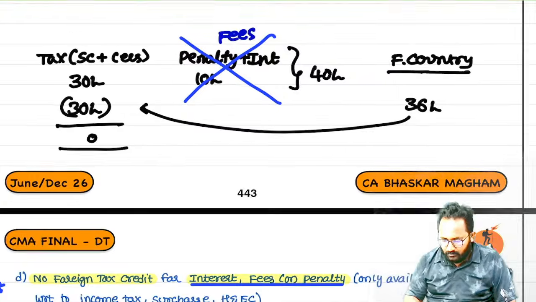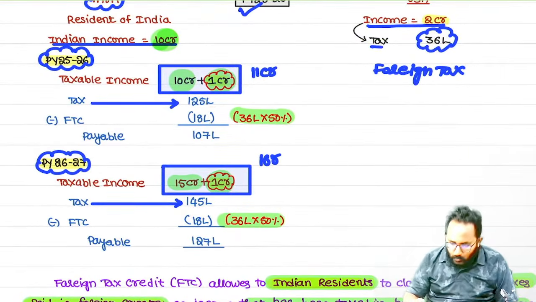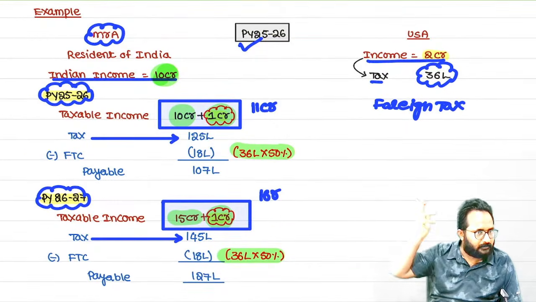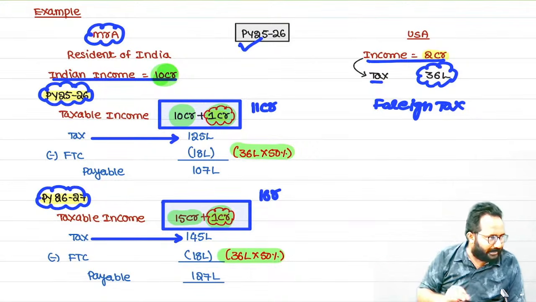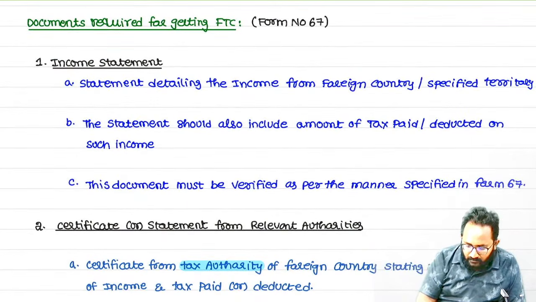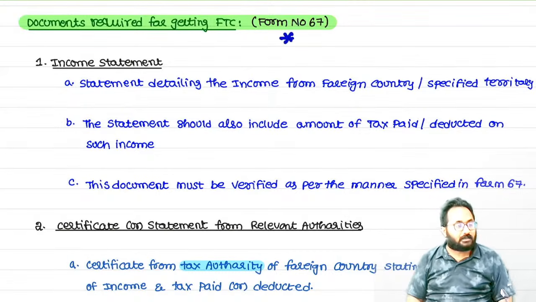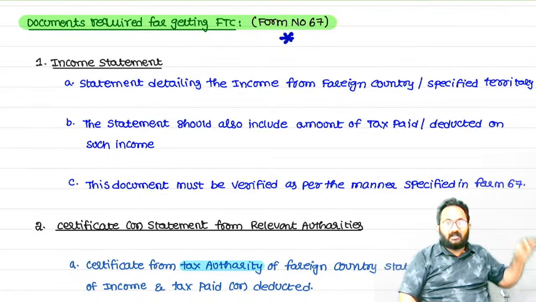Sir, if you want to take the credit, you have to submit some proof of payment of tax done in the foreign country. Otherwise, no documents are required, which means you and I could also simply say I paid so and so tax in so and so country. But for getting this foreign tax credit, these documents are required. For MCQ purposes, all these documents we have to submit to the Indian Income Tax Department in Form number 67.